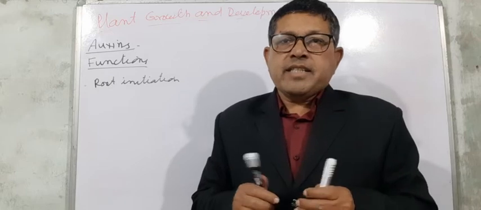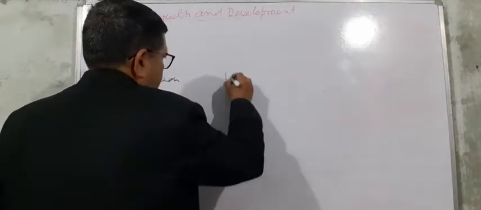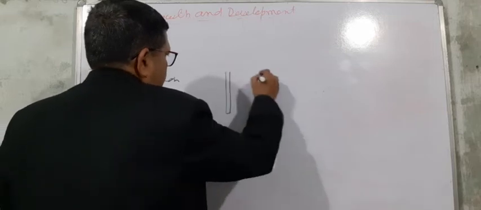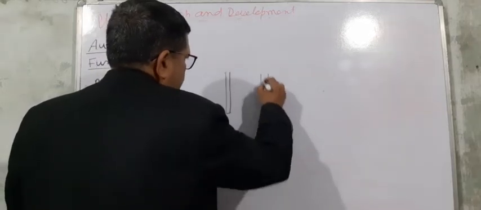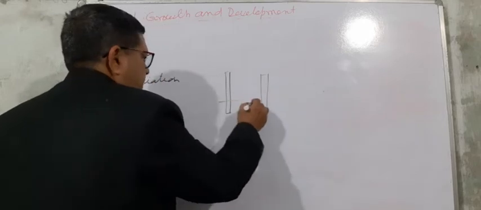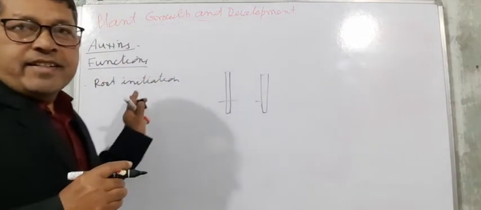In horticulture, suppose this is a piece of stem, and these stems are dipped in auxin.